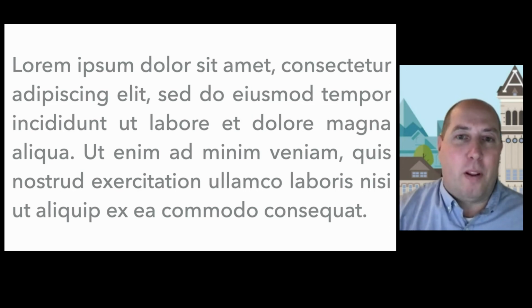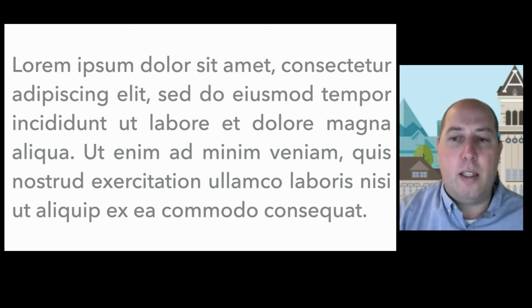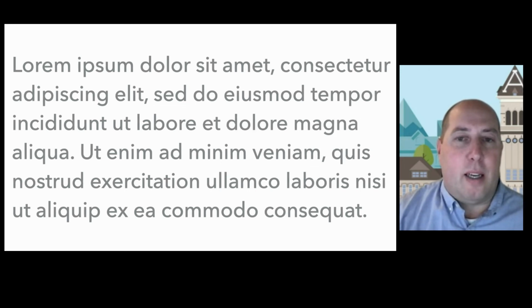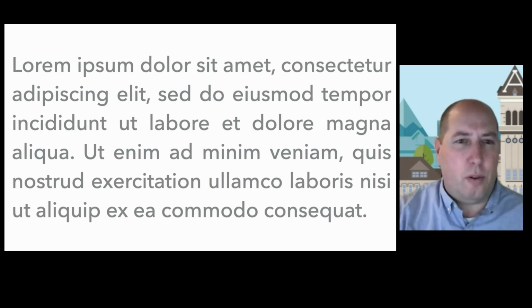So some people think, well, let's fully justify the text, right? Then the left and the right sides of the text form straight vertical lines, and that'll be optimal for readability. The difficulty with this is that to fully justify, the word spacing is adjusted on each subsequent line. And that change in word spacing or character spacing can introduce a change in that mental model of what those characters will look like.